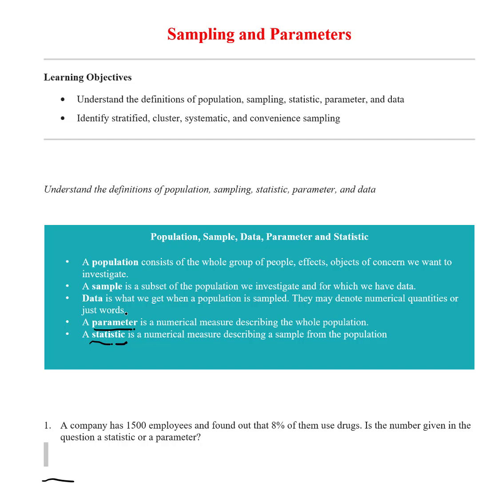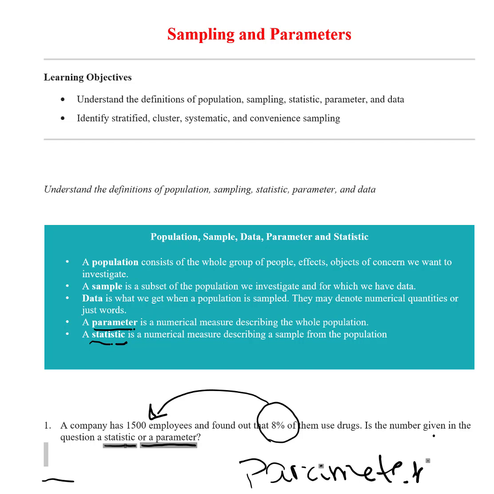A company has 1,500 employees and found out that 8% of them use drugs. Is this number given in the question a statistic or a parameter? So we want to think about, are we talking about the whole population or just a sample? Since it's talking about the company having 1,500 employees, the 8% is referring to the whole population. Therefore, it is a parameter. Make sense?